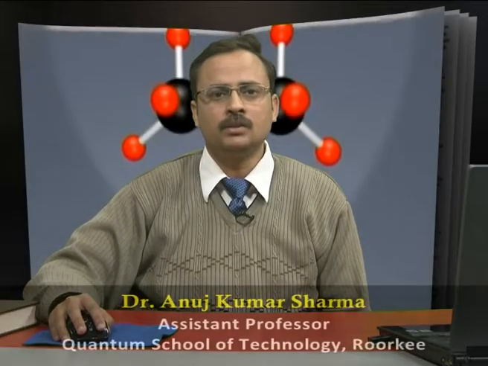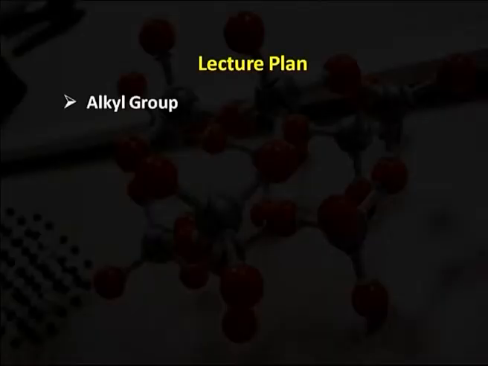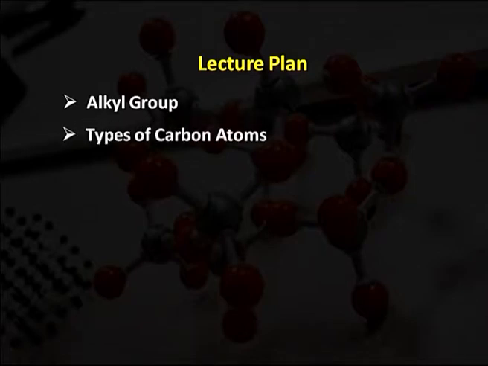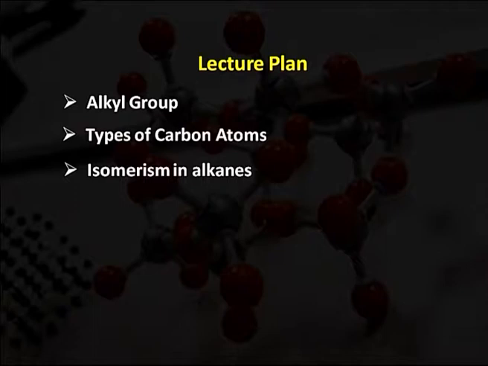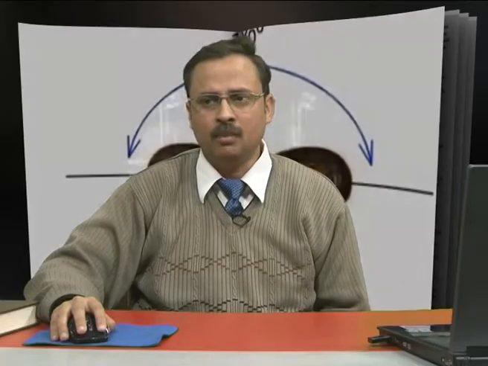Hello viewers, in the previous lecture we discussed the introduction of alkanes and the IUPAC nomenclature. Today we will discuss the formation of alkyl groups, the types of carbon atoms, isomerism in alkanes, sources of alkanes, and methods of formation, that is by Wurtz reaction, Corey-House reaction or Kolbe's reaction. So, first we will start with the formation of alkyl groups.